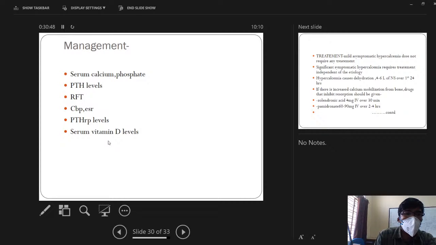This is a blood investigation which we do. We have to do parathyroid levels, serum calcium, parathyroid hormone related peptide. The parathyroid hormone related peptide levels are seen elevated basically in malignancies like breast, lung. Sorry, in lymphomas there will be increased vitamin D levels. So serum vitamin D levels we should also check, which is seen in various conditions.